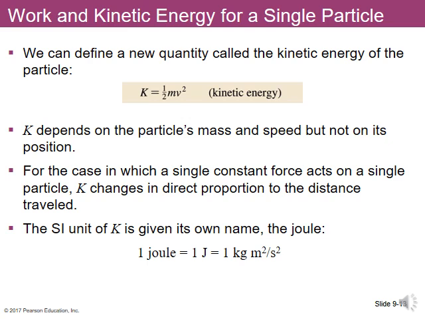So kinetic energy is formally defined as equal to 1/2 mv squared, where m is the mass and v is the speed. The unit of kinetic energy is called joules. In fact, this is the unit for all forms of energy. So we're going to use joules a lot. A joule is equal to 1 kilogram times meter squared per second squared.